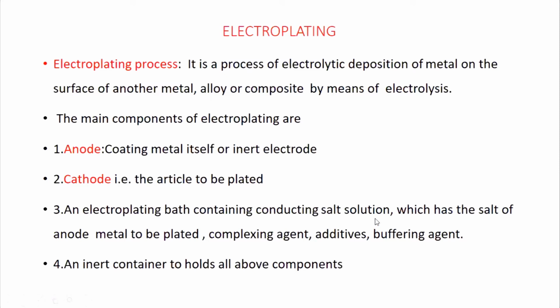In addition, the plating bath solution also contains a complexing agent like silver cyanide or gold cyanide, which prevents the reaction between the metal atoms deposited on the object and the object itself. Organic additives like levelers, which produce a level deposit, and wetting agents, which are used to remove hydrogen gas from the surface of the object, are also added. A buffering agent helps to maintain constant pH. All these components are taken in an inert container.